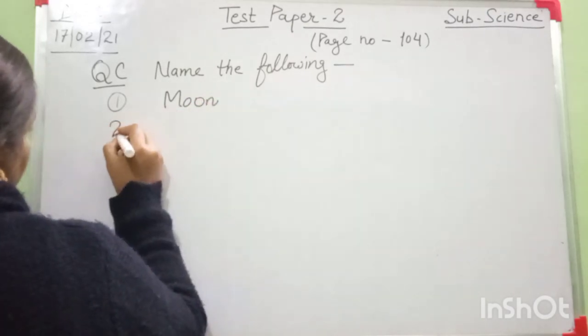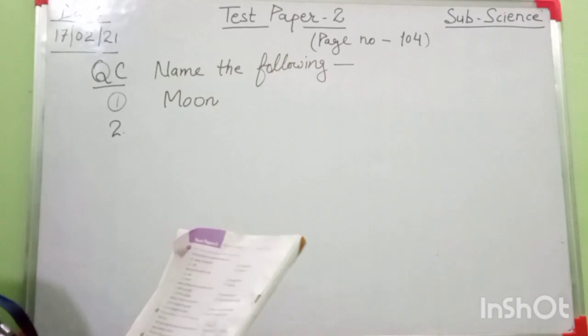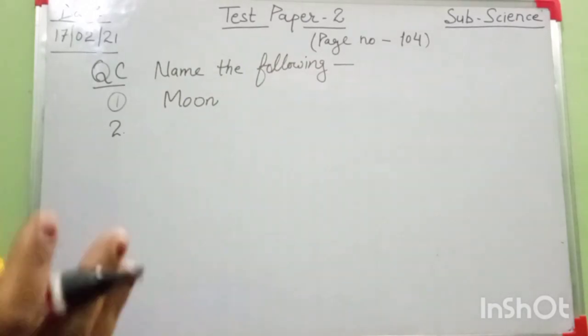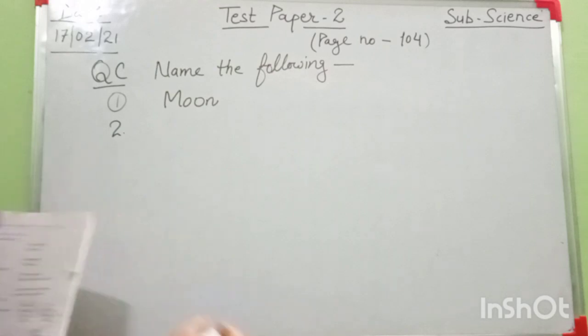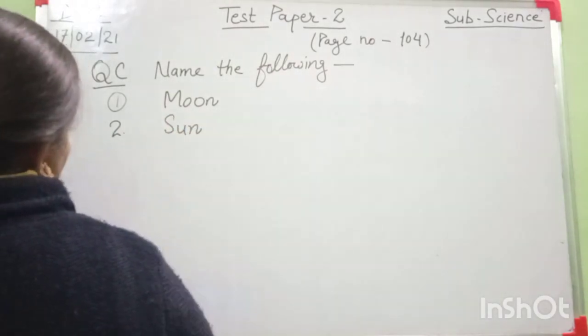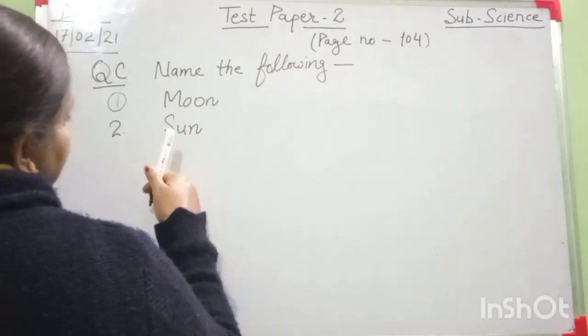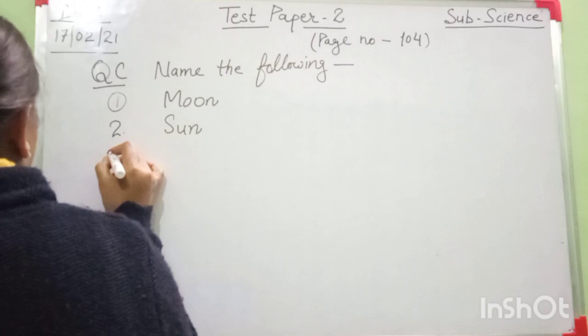Then question number 2. The main source of natural light on the earth is... Tell me. The right answer is sun. Sun is the main source of light on the earth and it is the nearest star from our earth.